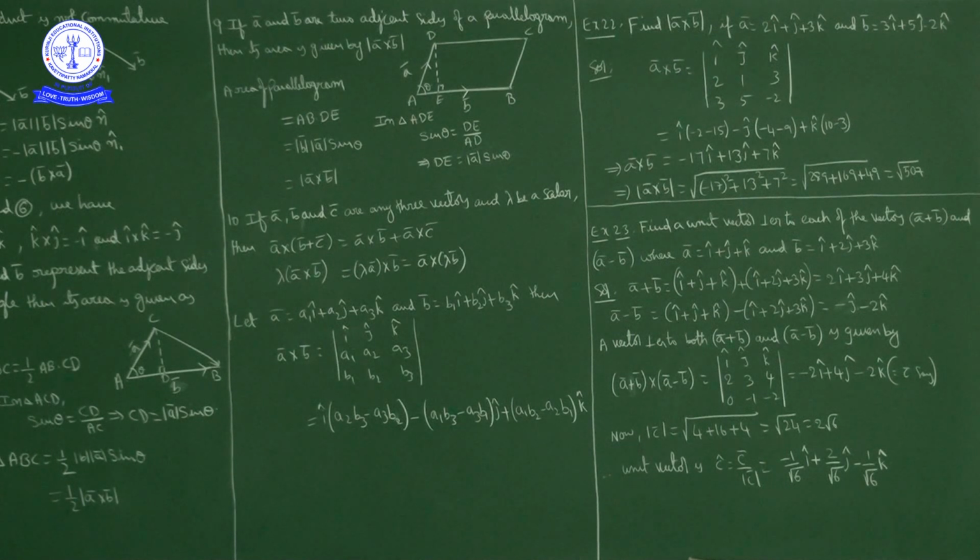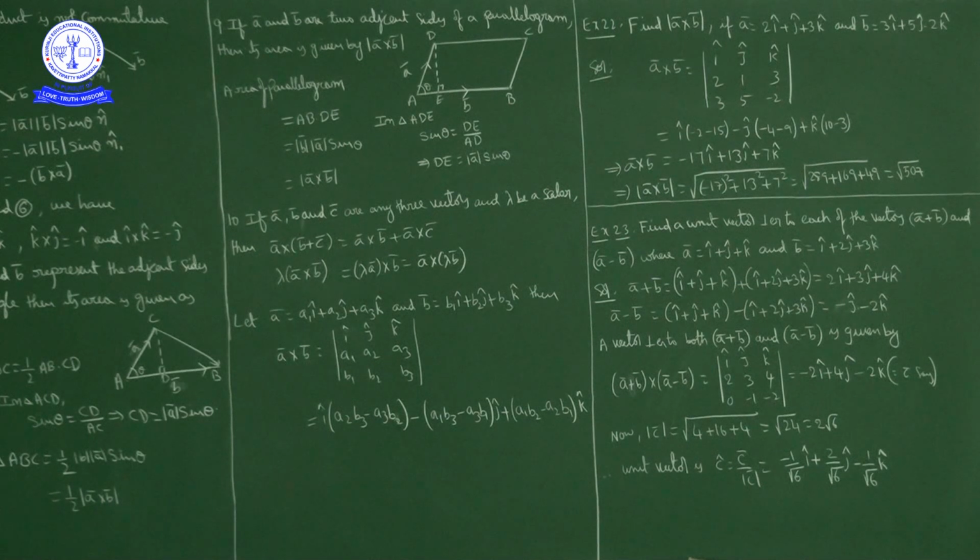Now you can prove it like this also. If A bar and B bar are two adjacent sides of a parallelogram, if you join B and D, what is the area of triangle ABD? As A bar and B bar are adjacent sides of a parallelogram, triangle ABD area is half modulus of A bar cross B bar using previous result number 8. Area of the triangle BDC is also half modulus of A bar cross B bar. Total is modulus of A bar cross B bar. So area of the parallelogram is modulus of A bar cross B bar.